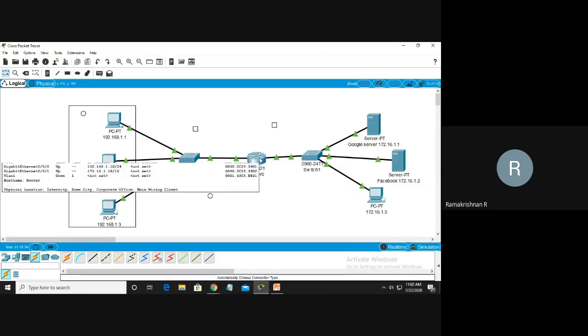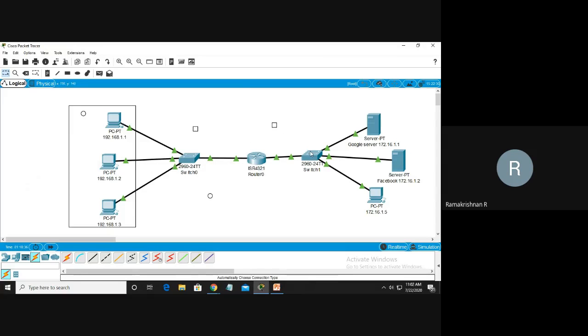Here the network layer, that is the IP address, will forward to here. It will go on like this. Now you see everything is a green signal. That means our network is running perfectly. This is what we first have to make sure of.